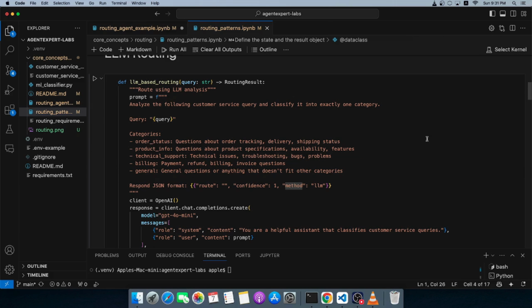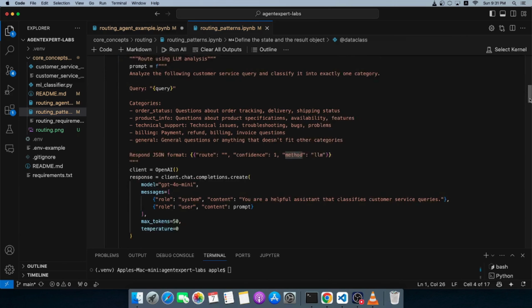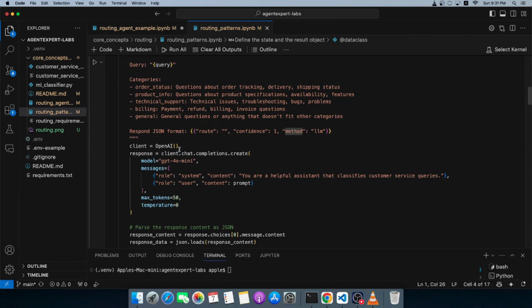Okay. We have a simple client here, that is the OpenAI client. We create an OpenAI client so that we can call GPT-4o Mini, and we pass that a prompt as the user prompt, and we have set the temperature to 0 because I don't want it to be creative. I want the result or output to be as grounded as possible to the information that is being provided.